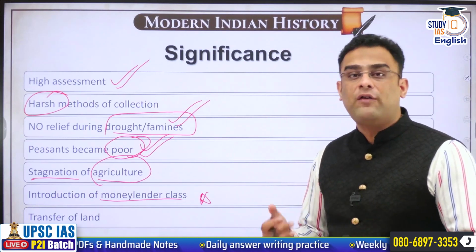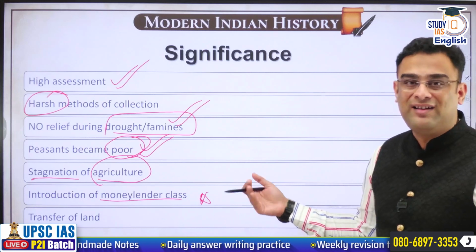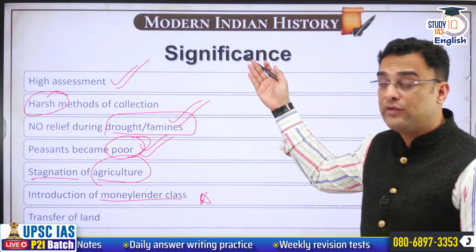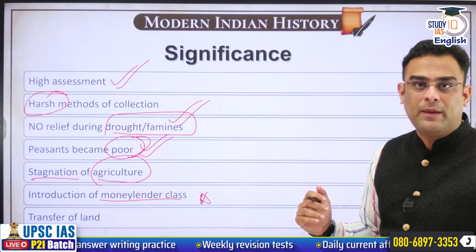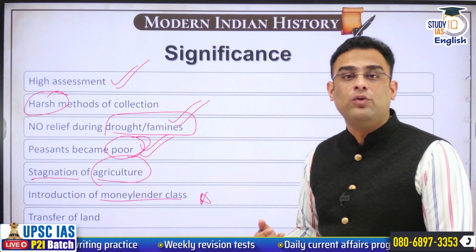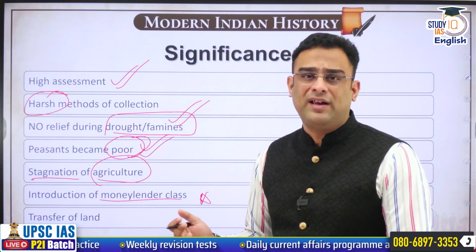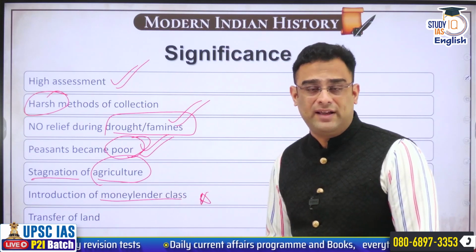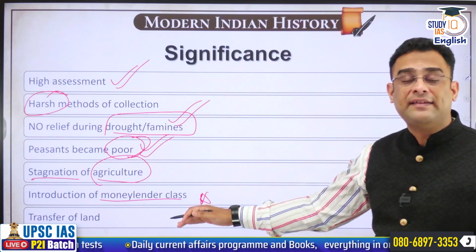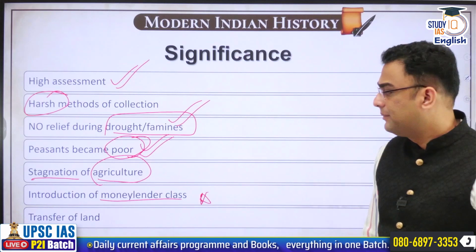The intrusion of money lenders into the rural countryside will happen because of the opportunity created by this rural indebtedness. So now you can see even today, if you go to any nook and corner of India, if you go to any village, you'll find at least one money lending family over there. That introduction has happened because of British policy.